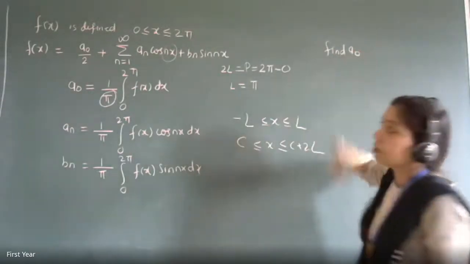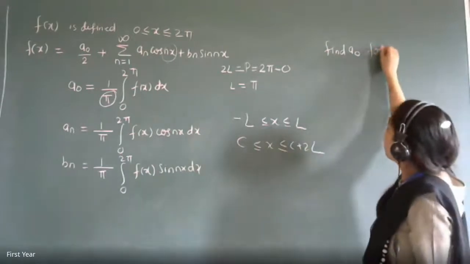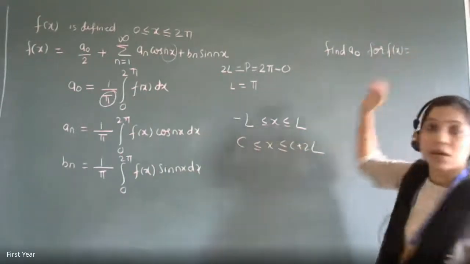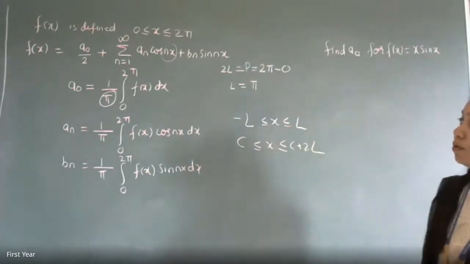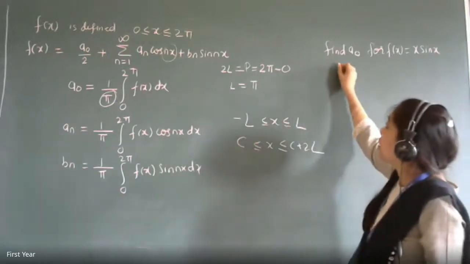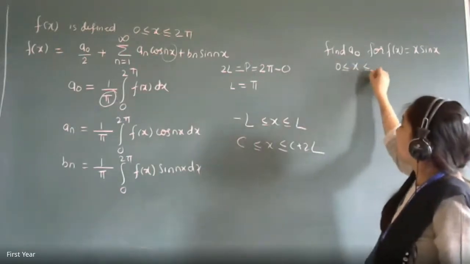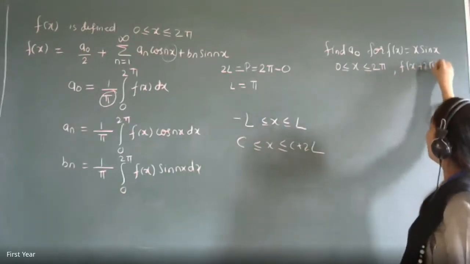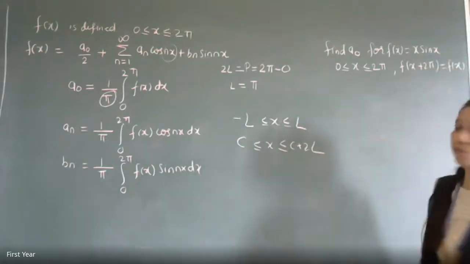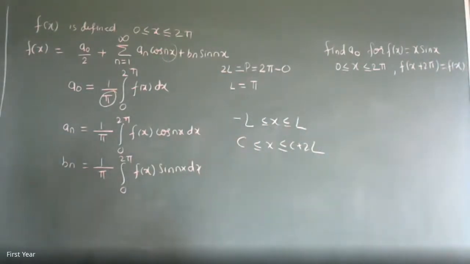Find a naught for f of x is equal to x sin x defined in the interval 0 less than or equal to x less than or equal to pi such that f of x plus 2 pi is equal to f of x.